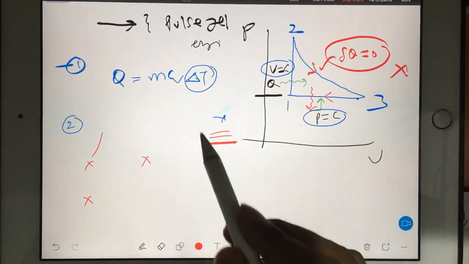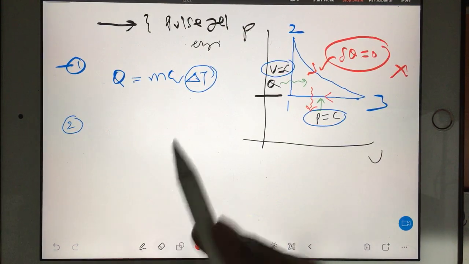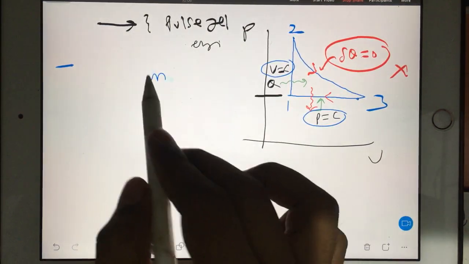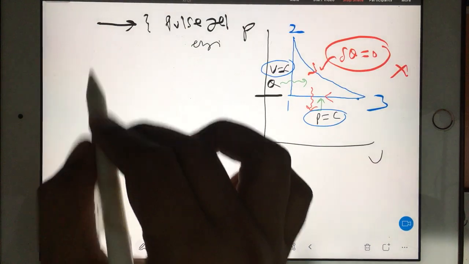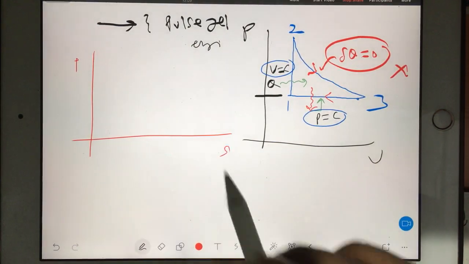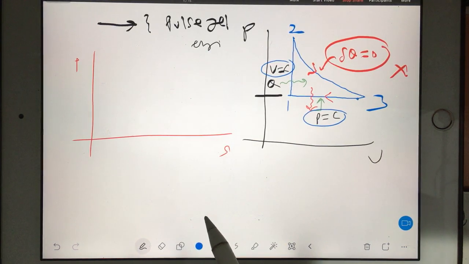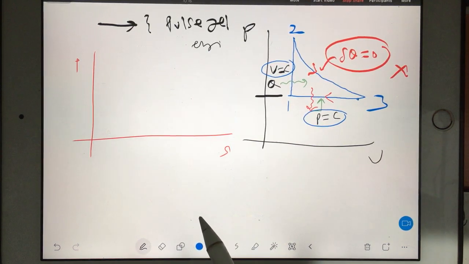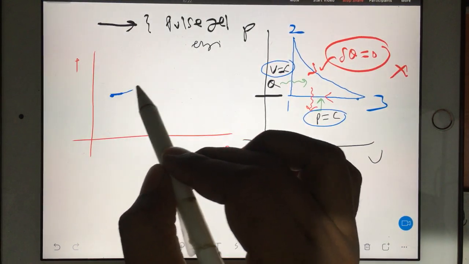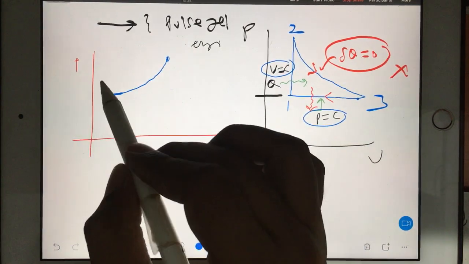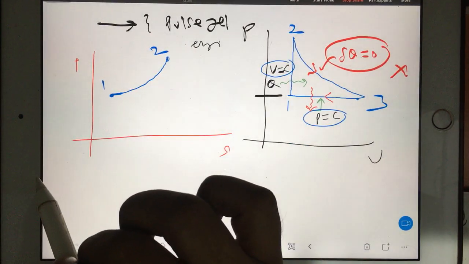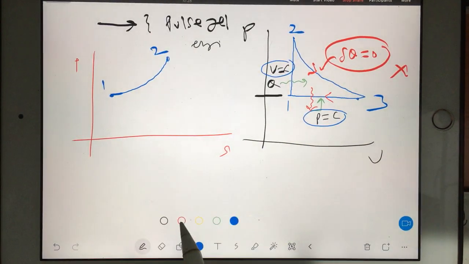So now same process, let's draw on TS diagram. On TS diagram, 1 to 2 there is heat addition. So how will you draw constant volume process in 1 to 2? Just now we have done constant volume process in dual cycle, it was like this, 1 to 2, and after that 2 to 3 you have isentropic.